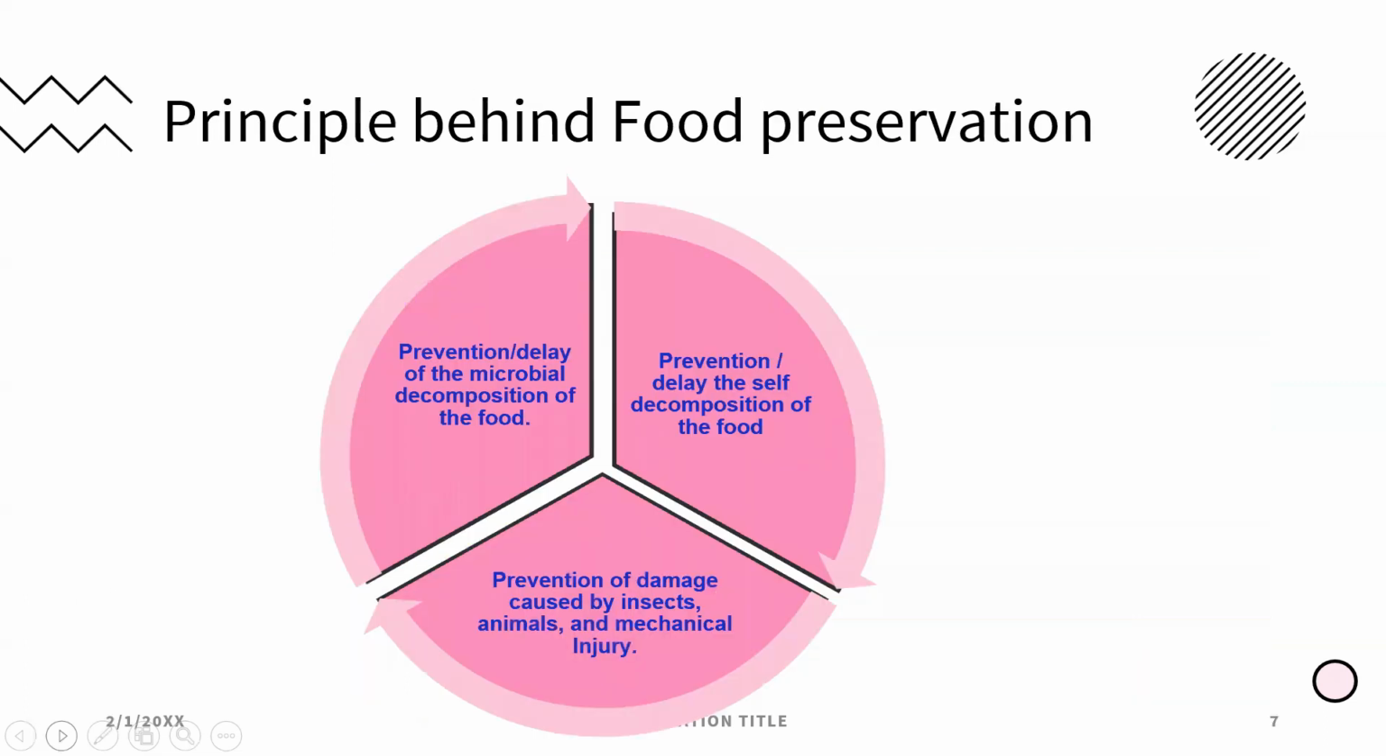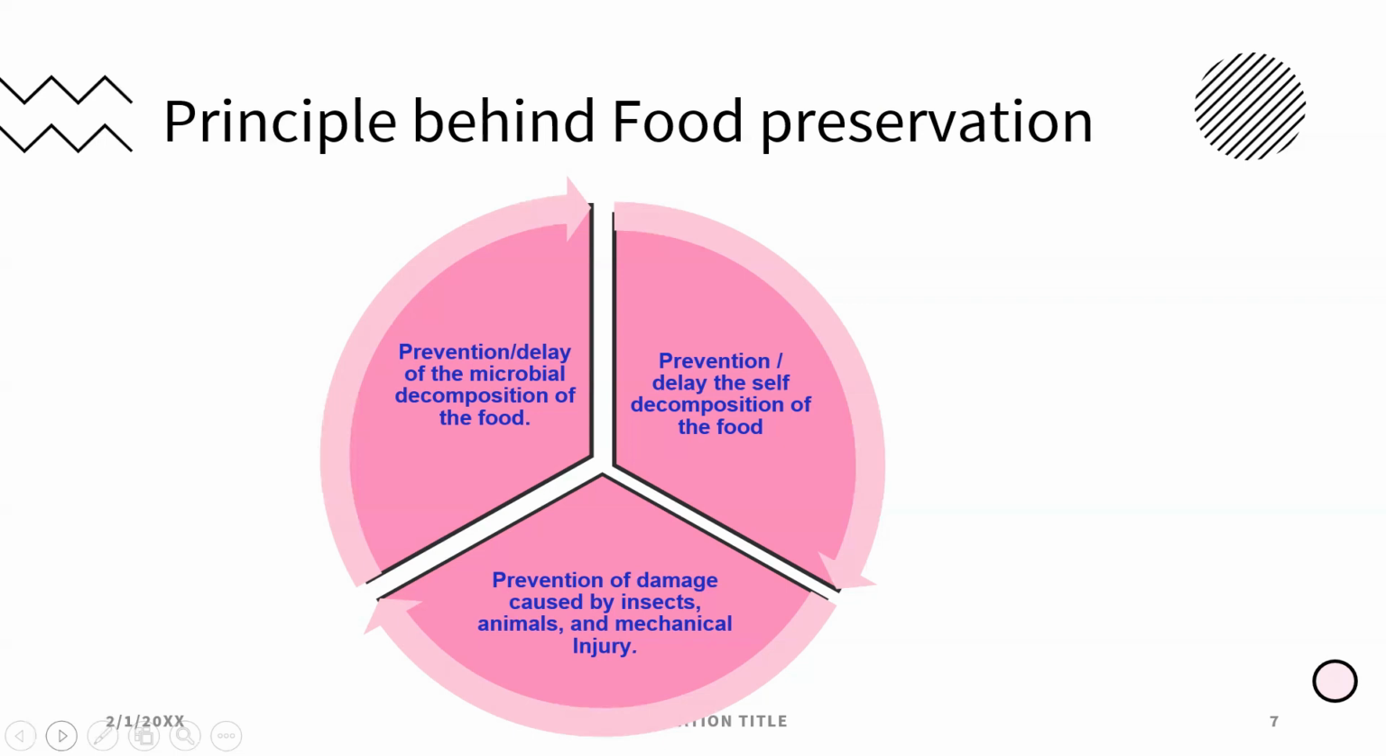And the principles behind food preservation. These are the various principles by which food spoilage can be stopped. First one is the prevention or the delay of the microbial decomposition of the food by means of some treatment, by methods like pasteurization, canning, blanching. The microbial population in the food can have its growth retarded, or these microorganisms can be killed. So this is one of the methods by which food can be preserved.